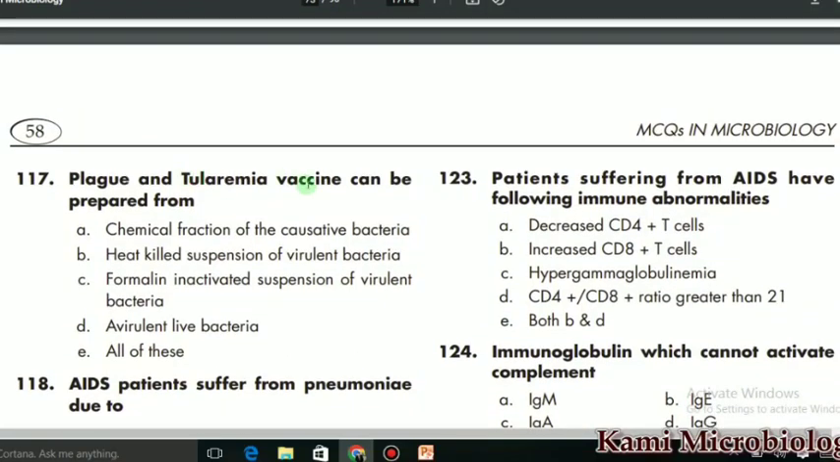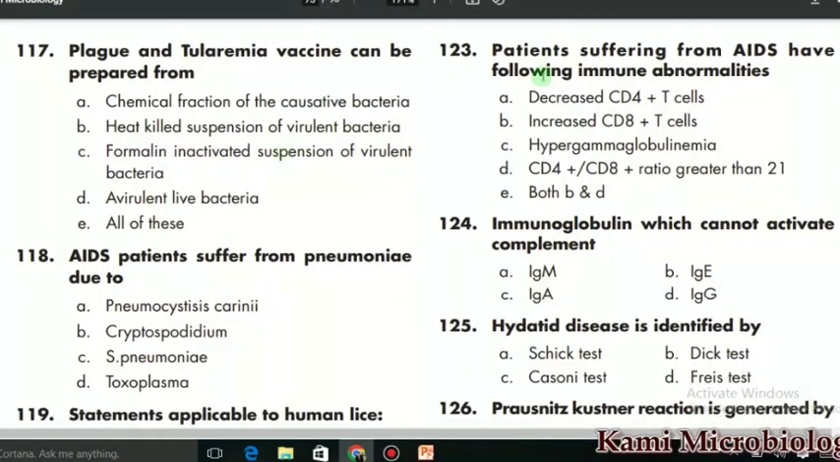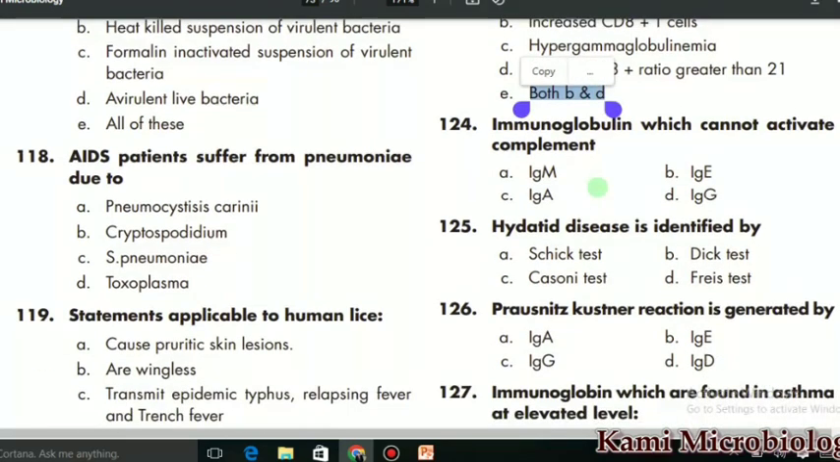123 MCQ says that the patient suffering from AIDS having following immunoabnormalities. So in this case they have mostly hyperglobulinemia, CD4 CD8 ratio greater than 21. So we can say E is the correct option, both B and D. No, hyperglobulinemia is not, increased CD8 plus T cell and CD4 CD8. So B and D is the correct option. So E is actually the best option we have.